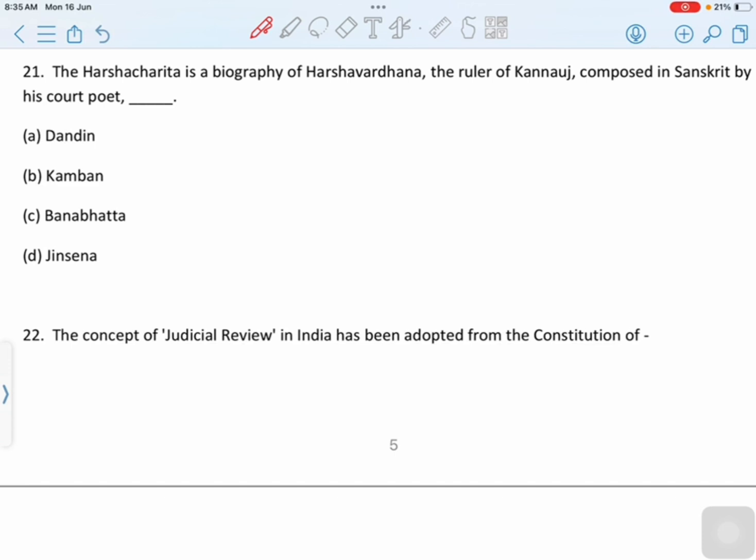The Harshacharita is a biography of Harshavardhana, the ruler of Kannauj, composed in Sanskrit by his court poet Dash. First option is Dandin, second option is Kamban, third option is Banabhatta, last option is Jinasena. Correct option is option C, Banabhatta.